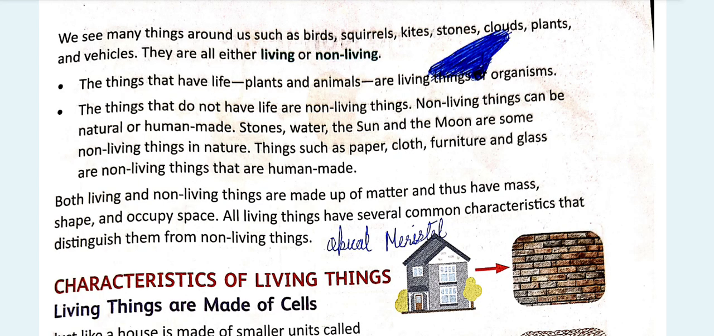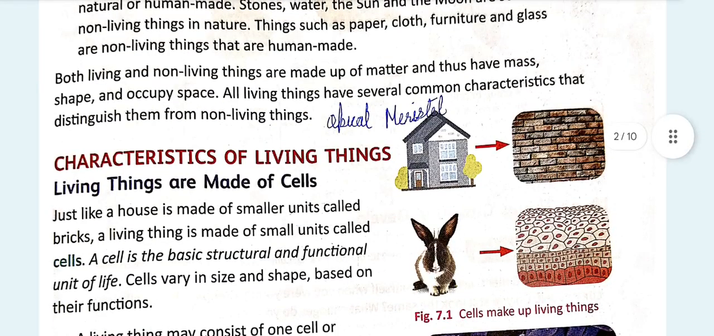Living things and non-living things both have matter. Thus, they have mass and they occupy space. Not shape, like gases and liquids, but they occupy space. Every matter occupies space, and all living things have several common characteristics that distinguish them from non-living things. As we know that the characters of living things are different from non-living things, let's see the characters of living things.